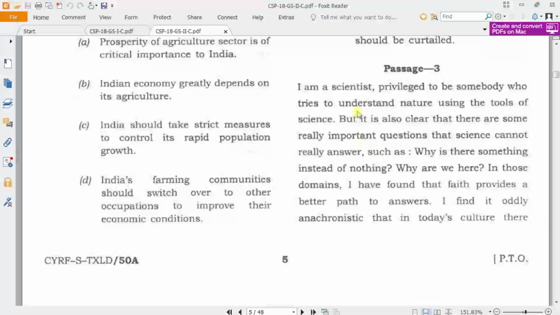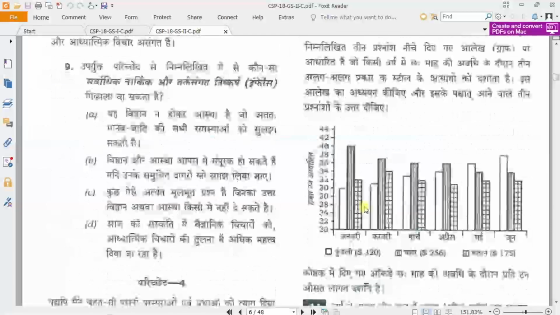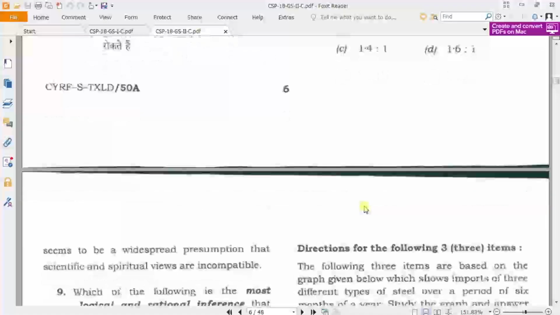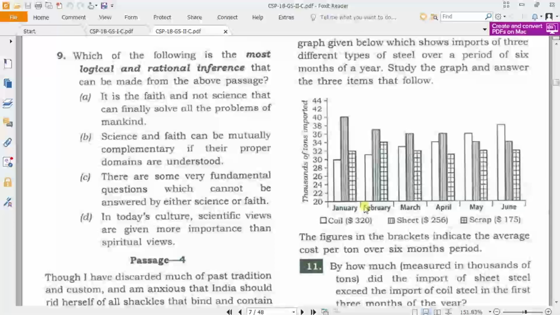Passage 3. I am a scientist privileged to be someone who tries to understand nature using the tools of science. So this is again science and philosophy sort of thing.